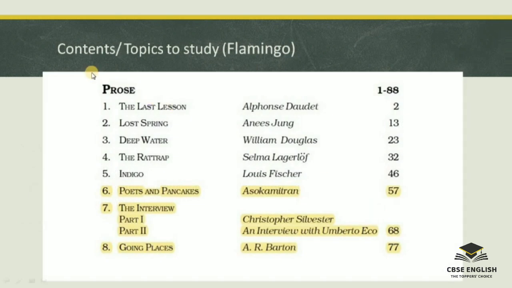So what are the topics or contents that we have to study from our textbooks? From Flamingo, these are the topics that we have to study. These are the prose chapters first. Out of 8, only 5 prose chapters we have to study this year. These highlighted 3 chapters have been deleted. So the chapters that we have to study are The Last Lesson, Lost Spring, Deep Water, The Rat Trap and Indigo. Only 5 prose chapters.